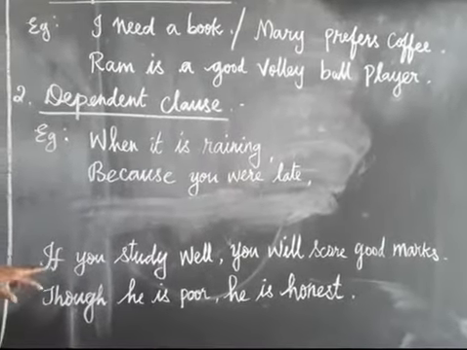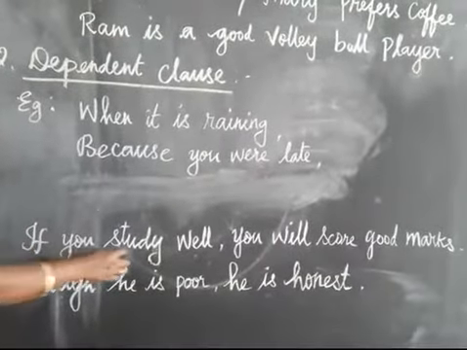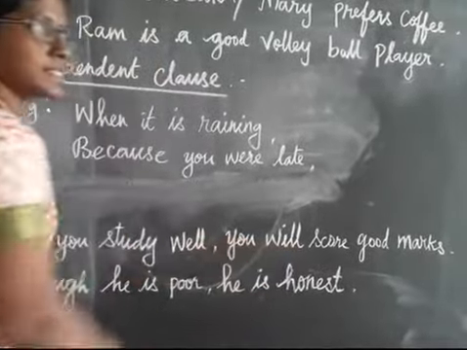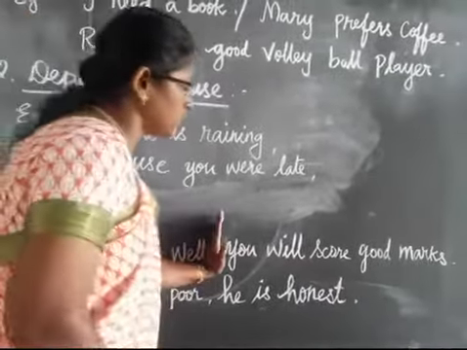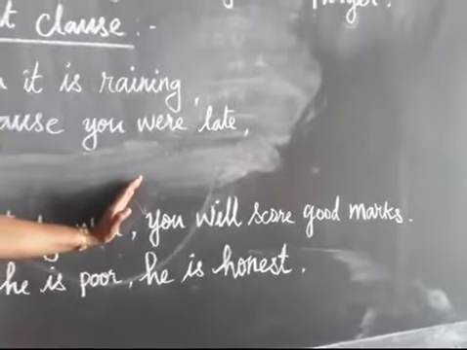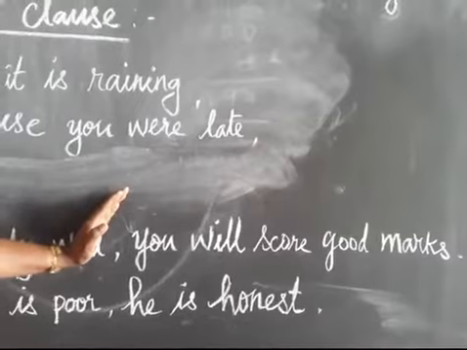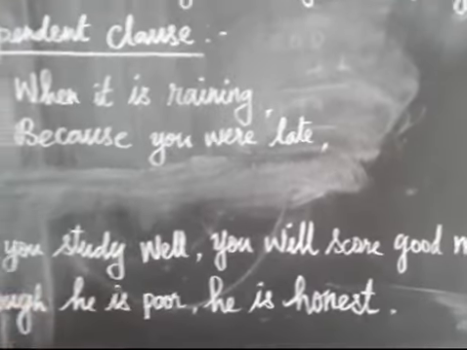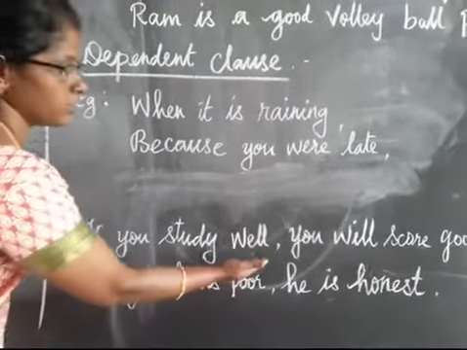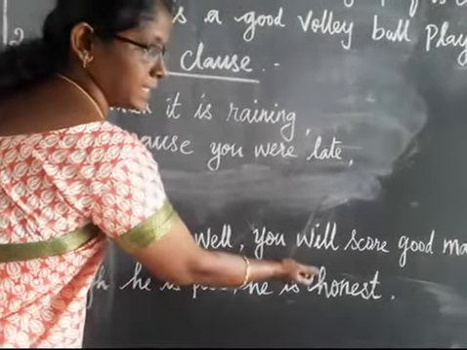So here you see, if you study well, you will score good marks. If you study well is a dependent clause, and you will score good marks is an independent clause. See, if you take this part, you will score good marks, we are saying you will score good marks, and the sense is completed. We are wishing somebody else like that, we can understand. You see here, if you study well, here a comma we have kept, the meaning is not fulfilled. So it is called dependent clause, and the remaining part is called independent clause.